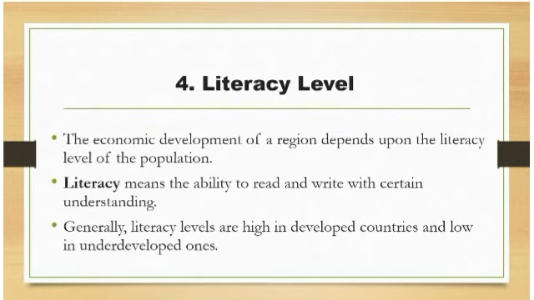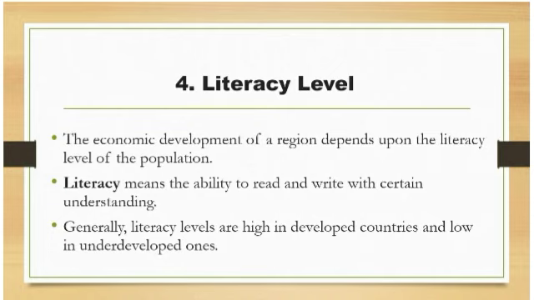The fourth and final component of the composition of population is literacy level. What do you mean by literacy? We know that literacy means the ability to read and write with understanding. Generally, the economic development of a nation is greatly dependent on the literacy level of its population.